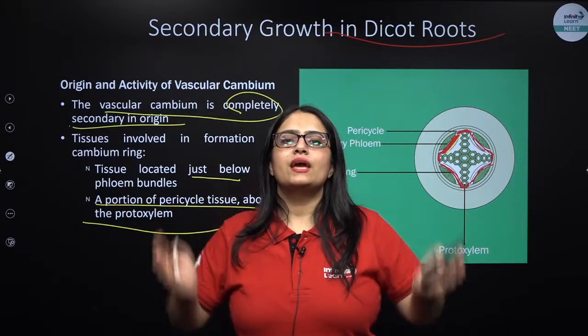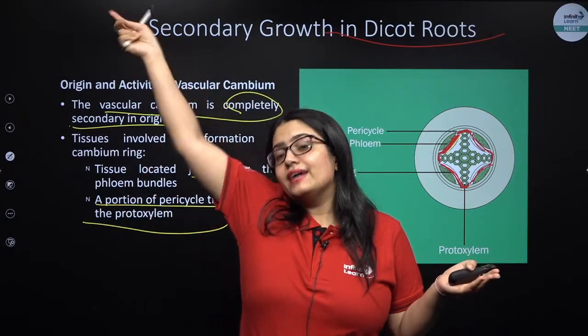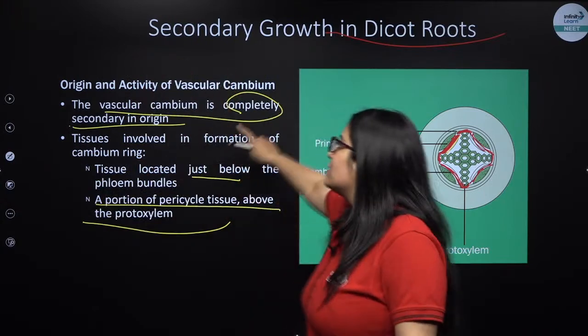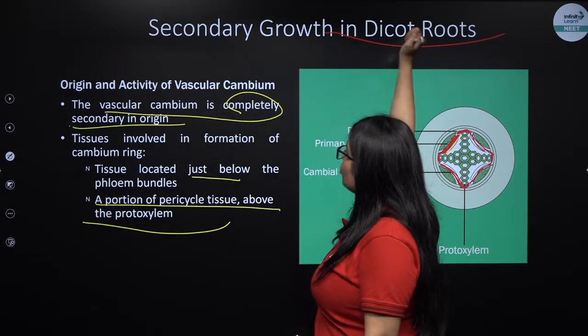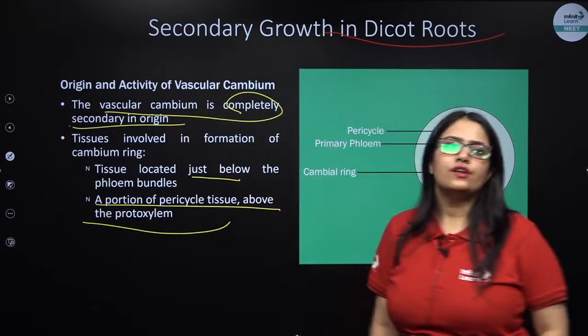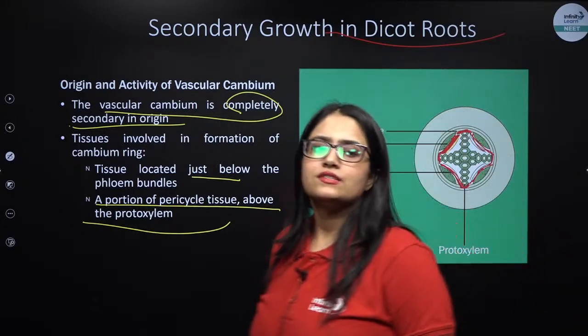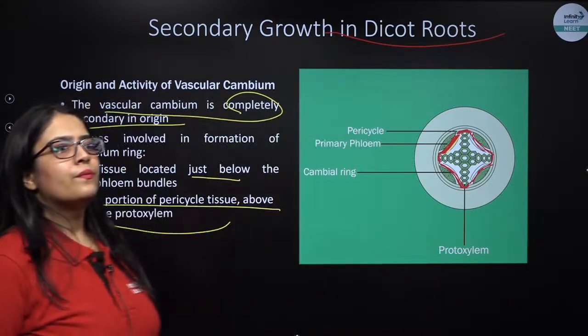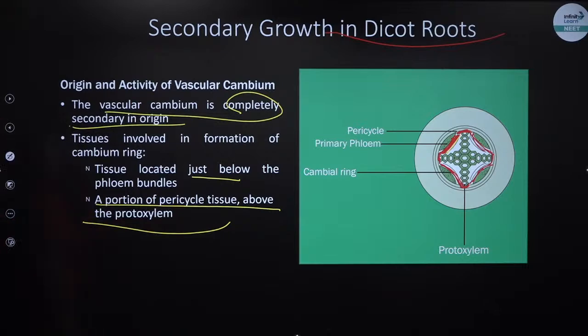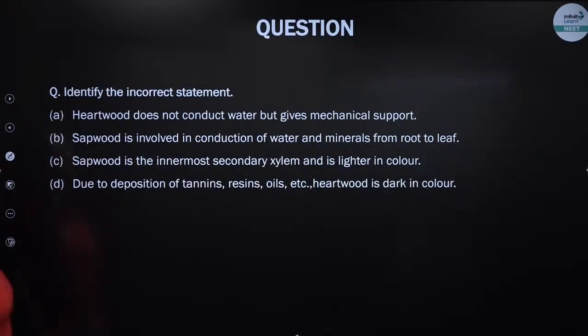So the vascular cambium in a dicot stem is mixed in origin, but in a dicot root it is completely secondary in origin. Everybody, is this much clear? Any doubts till now? Okay, excellent. Now let's take the next question.